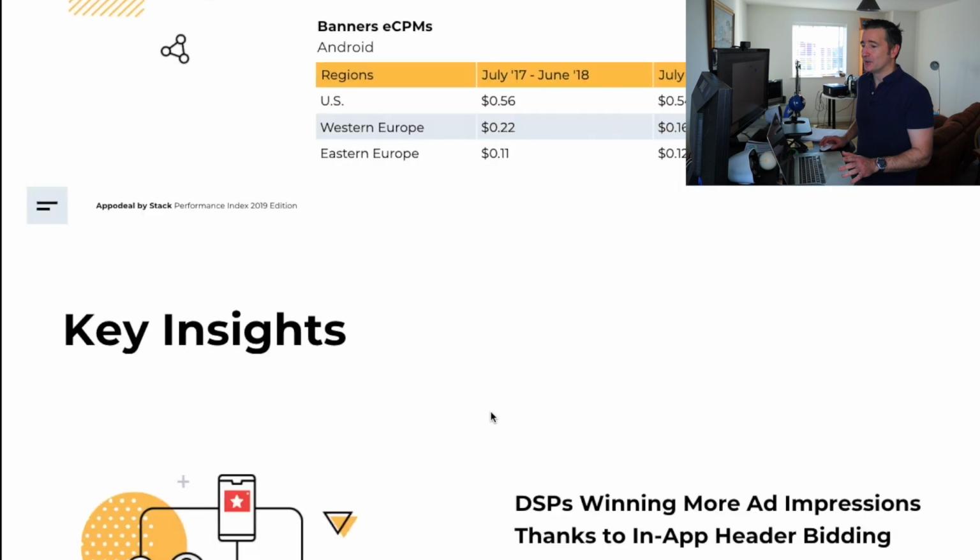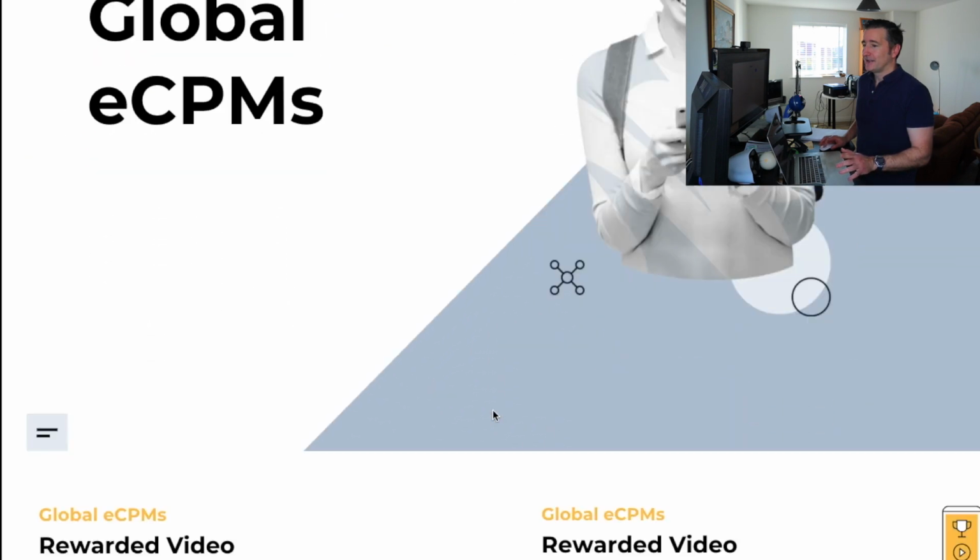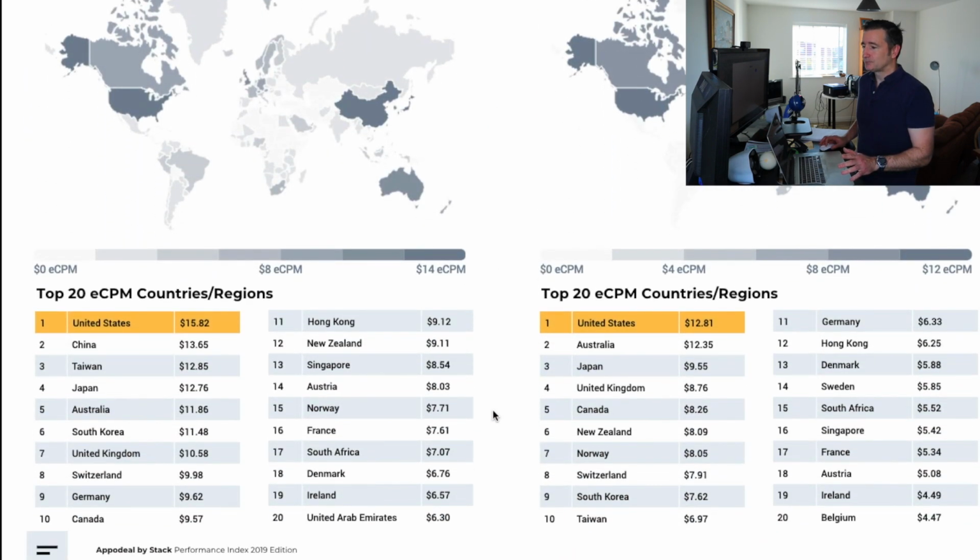This is one I wanted to show you, down here, the global eCPMs. So again, broken down by country. Obviously, the United States is going to have a higher eCPM, so if you can have more ad placements there, you can. As you go down the different countries, it drops significantly. So if you have ads being served in a low value country, that's one of the things going to affect your eCPMs and your RPMs, which is revenue per mil, or the estimated cost per mil.